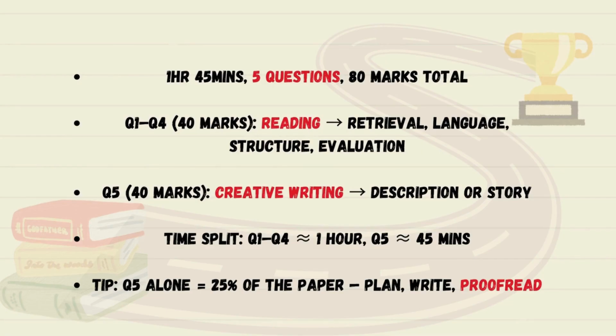Question 1 to Question 4 is Section A, which consists of 40 marks. This is the reading section, where your main skills you have to learn are retrieval, language, structure, and evaluation, and we'll build on these skills together in the classes. Question 5 is Section B, which is 40 marks on its own. This is the writing section, where you have to either choose between writing a description or writing a story.